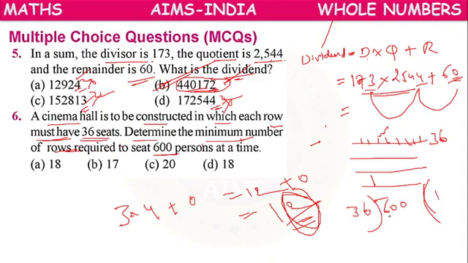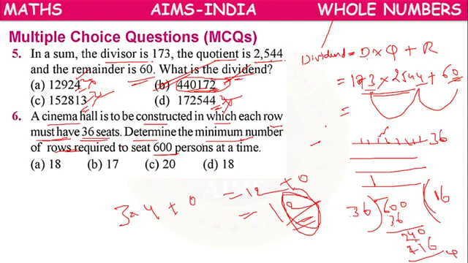36 1 times, 36 4, 240. 36 6 times or 7 times. 7 times will be 42 more, so we will take 6 times. 6 6 36. 6 3 times 18 plus 3 21.